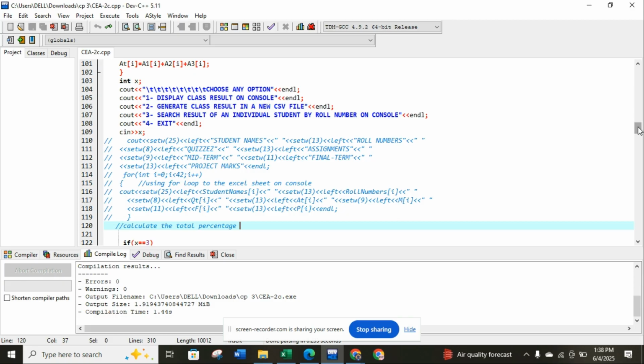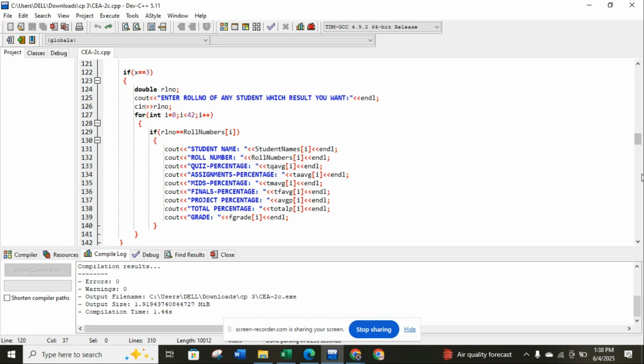If you want to view all the results, if you want to save to a new file, if you want to search by roll number, like the result of any student by roll number, and if you want to exit, this is all. And then for calculating percentage, if you know the marks, the average, the grades, you can easily measure the percentage. So you can measure the percentage from here.